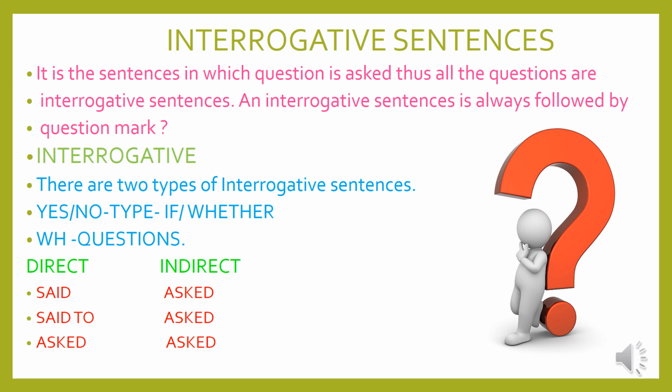Yes or no type starts with a helping verb or auxiliary verb. You have to remove the comma and add if or whether, depending on the sentence. WH question. W means who, where, when, which, whom, what, whose, why. H means how much, how many, how long. You need not add anything. Only the rules you have to change it and write it.